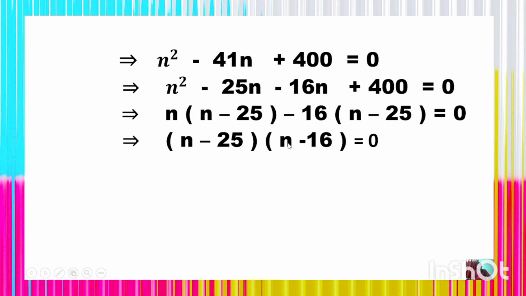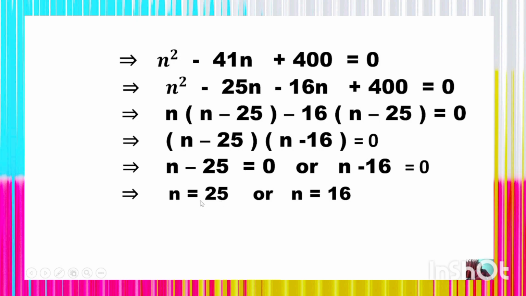Thus, (n minus 25) into (n minus 16) is equal to 0. And n minus 25 is equal to 0 or n minus 16 is equal to 0. Thus, you get n is equal to 25 or n is equal to 16.